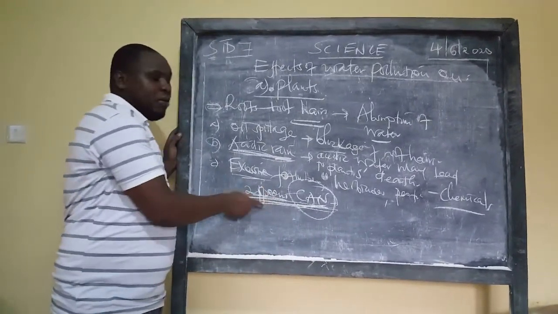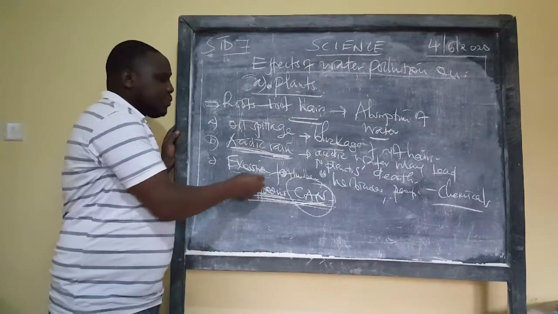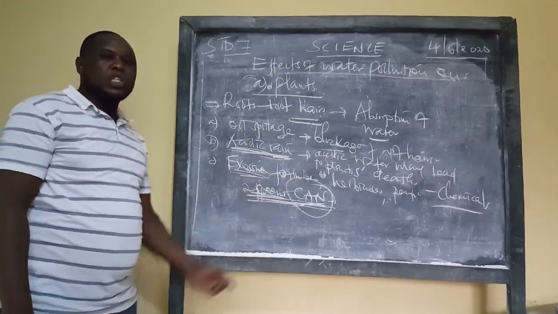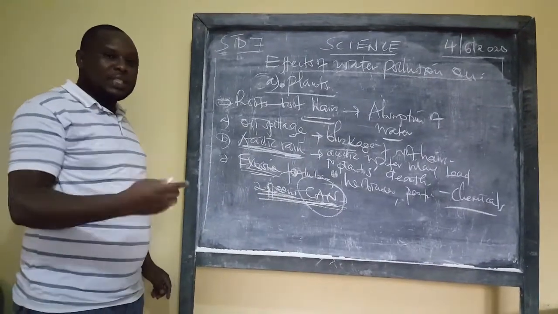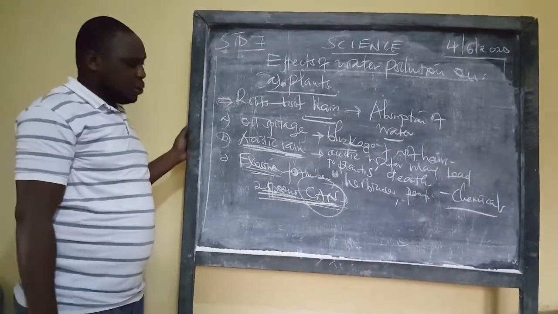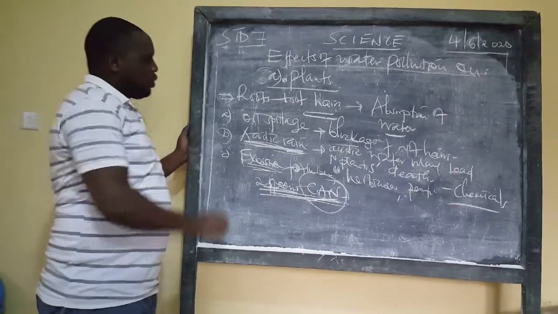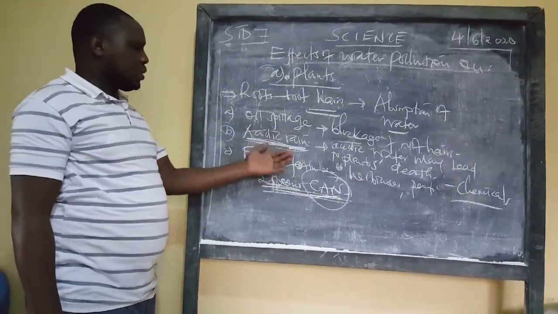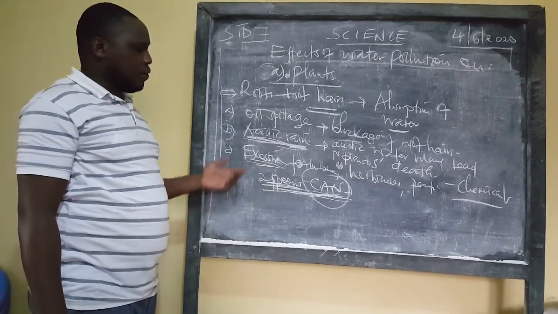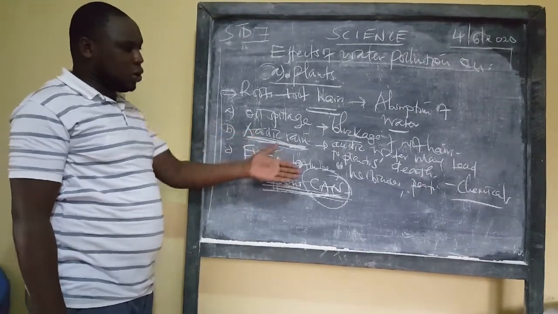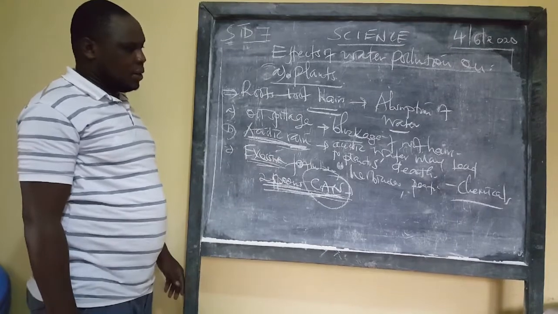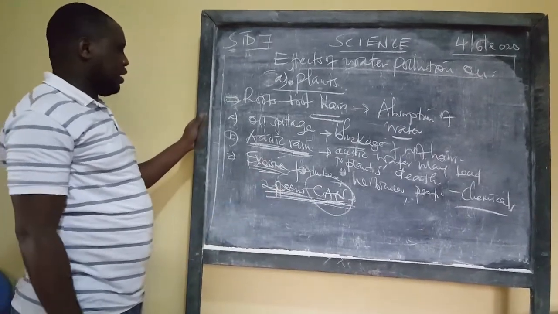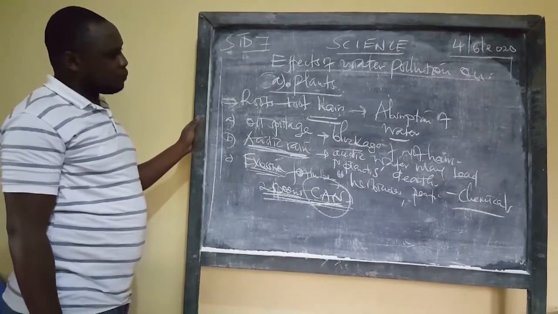So if you apply more of this CAN, it becomes in excess. So we say excess of that will not be taken by the plant. If it takes the excess of that, then the plant will definitely dry up. So much for that. We are saying oil spillage, acidic rain, and excessive fertilizers and herbicides, which you call the farm inputs, the chemicals, will lead to dying of plants if they are found in the soil.